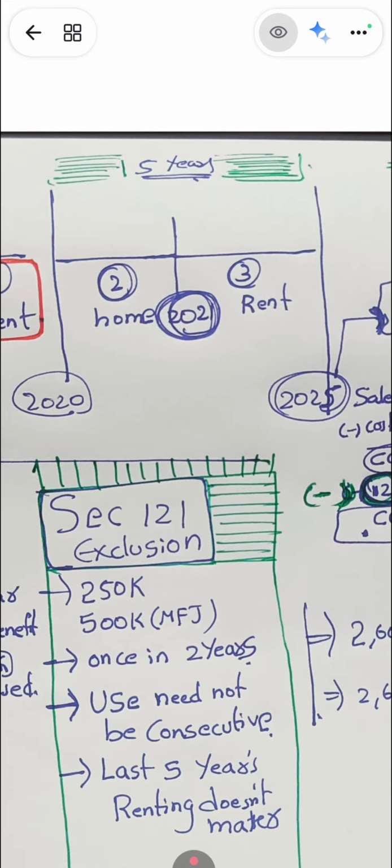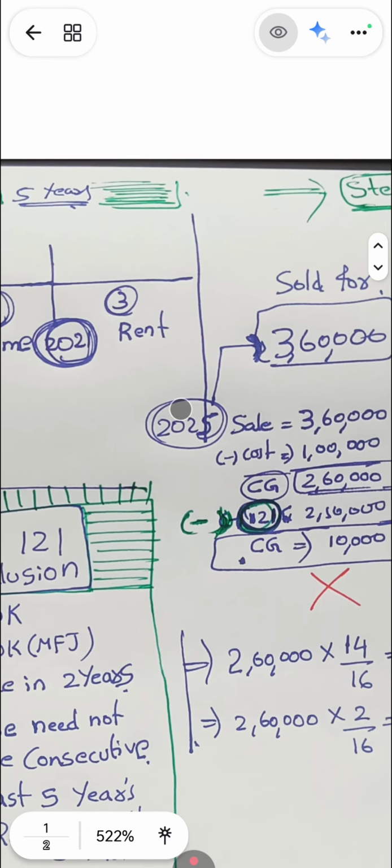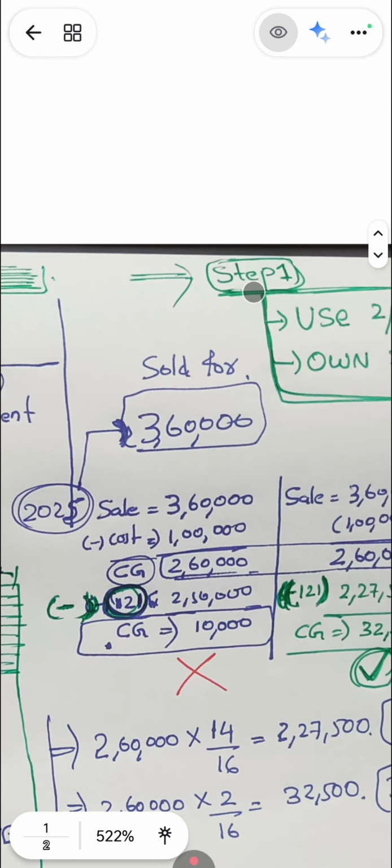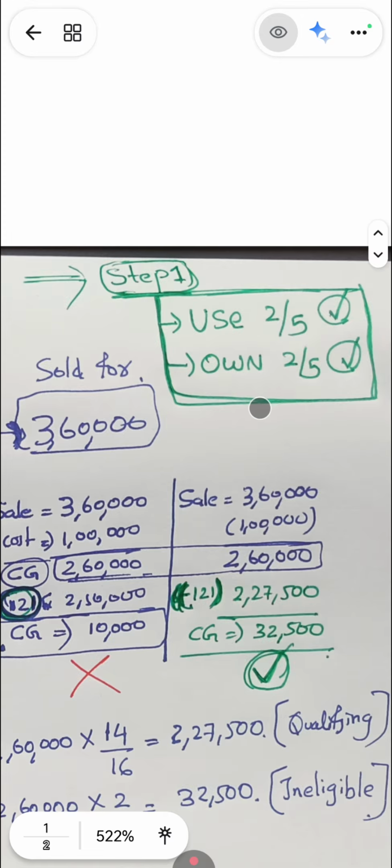First is the use test. He has to use the home for 2 out of 5 years, and that is passed. For the own test, he has to own the house for at least 2 years out of 5 years. I'm assuming he owned the house for the entire 16 years. So obviously 2 out of 5 years is passed. So the first step, the use test 2 out of 5 is passed, and the own test 2 out of 5 is passed.